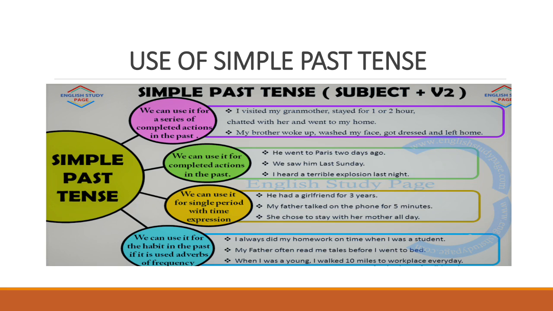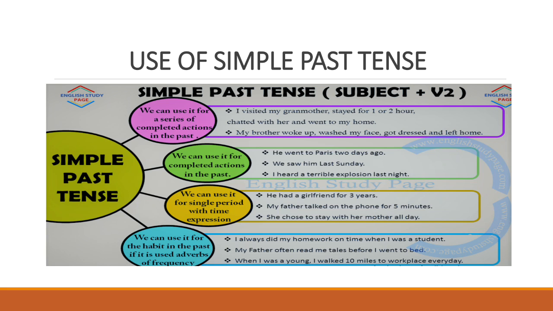So, for example, I take the first one. I visited my grandmother. So this is a sentence that shows that I visited her. Now I'm back and the action is over. Now we can use it for completed action in the past, like I met him last evening. That is also a completed action that happened in the past.